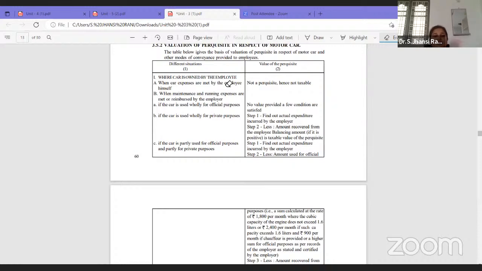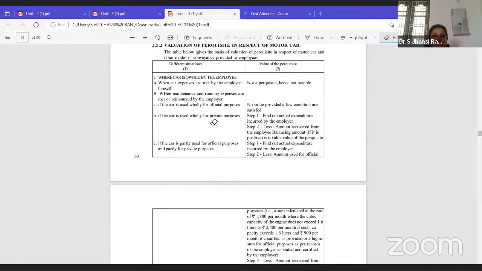A perquisite will arise when it is provided by my employer, the owner of that organization. So if I am having the car and I am only meeting the expenses, then it is not a perquisite, and it is not taxable also. Next one, if the car is used wholly for official purpose, for office only, in that case also it is not taxable because I am not using it for my own purpose. If the car is wholly used for private purpose, then it is fully taxable.